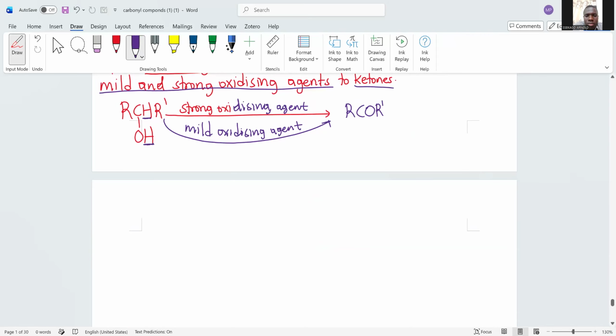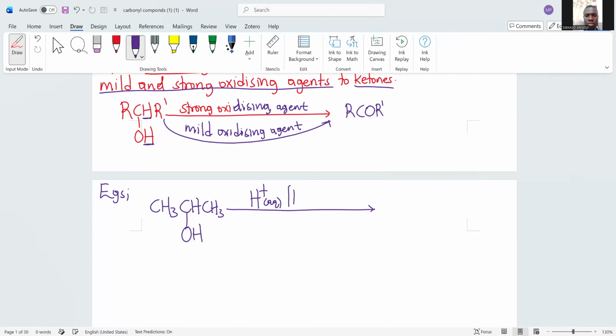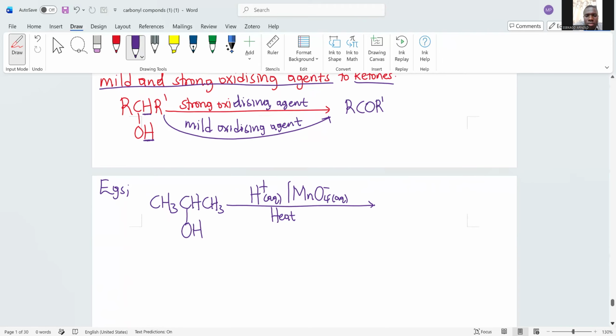So examples. Allow me to give a general example, colleagues. If I have this, it is an example of a secondary alcohol. If you use acidified potassium permanganate and heat, that is a strong oxidizing agent.